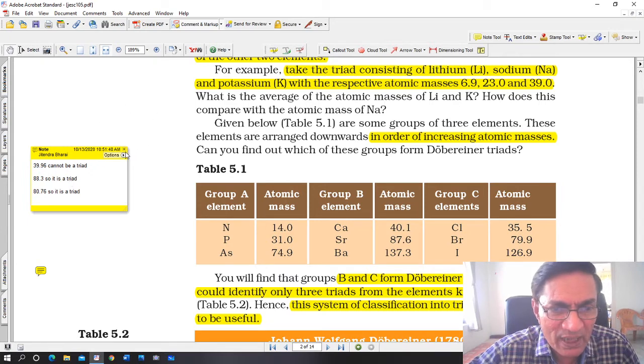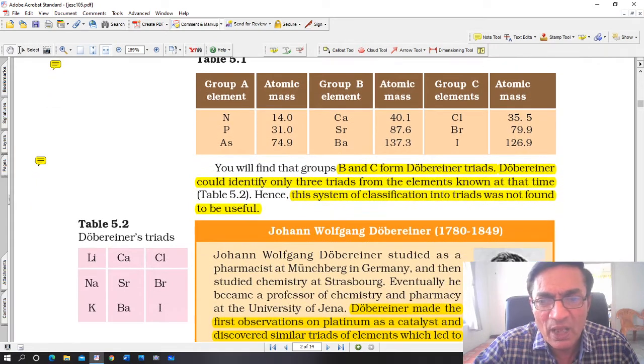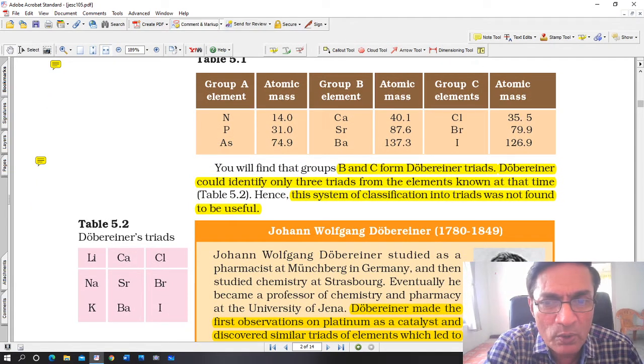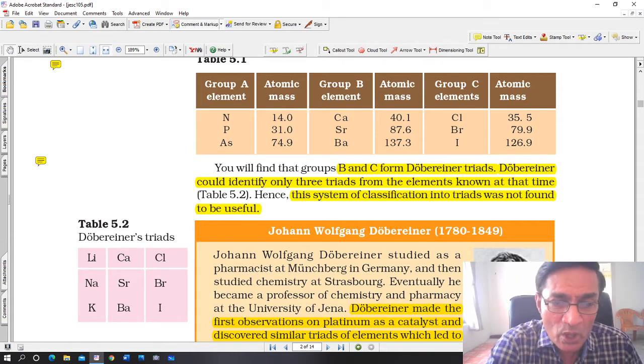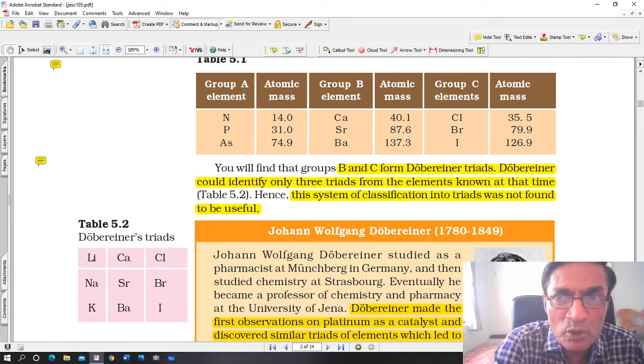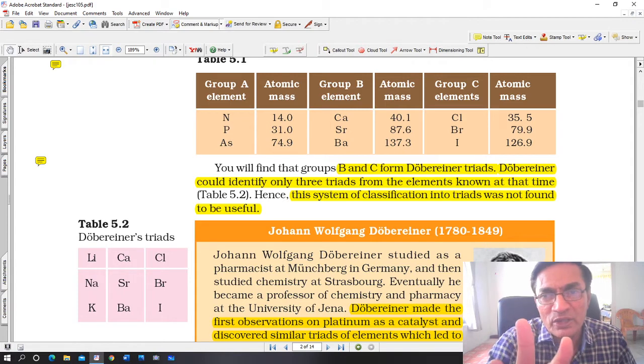So this is table 5.1. If you look at it carefully, the same thing is written. You will find that groups B and C form Döbereiner's triads. Döbereiner could identify only 3 triads from the elements known at that time. Hence, the system of classification into triads was not found to be useful. In table 5.2, you can see the 3 triads which Döbereiner found: lithium, sodium and potassium; calcium, strontium and barium; chlorine, bromine and iodine. So totally he found only 3 triads.